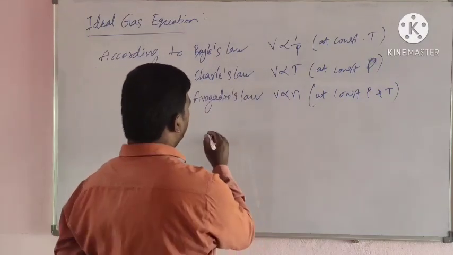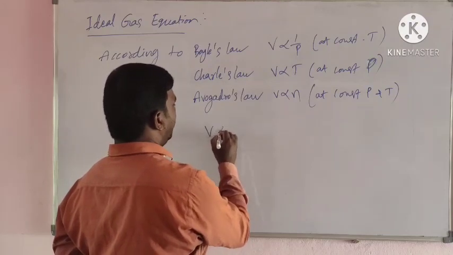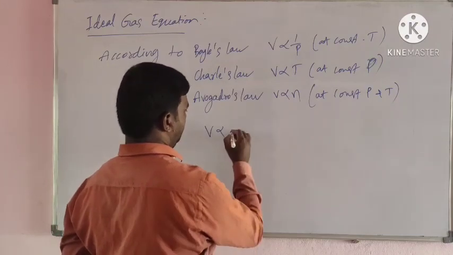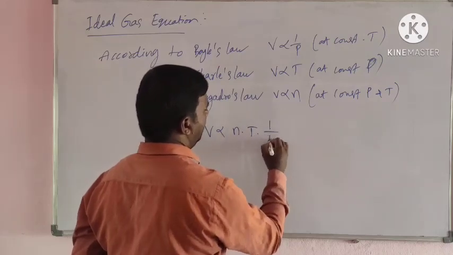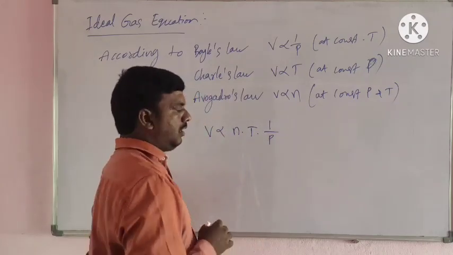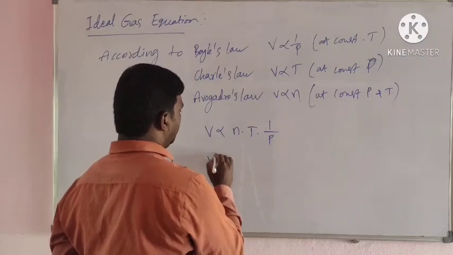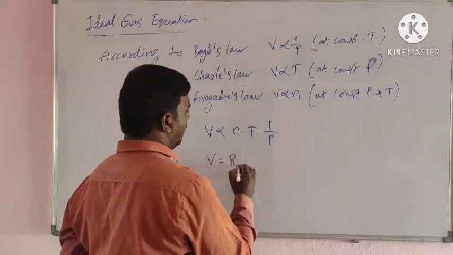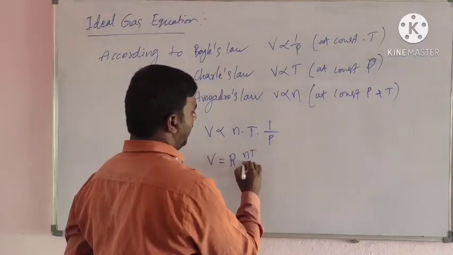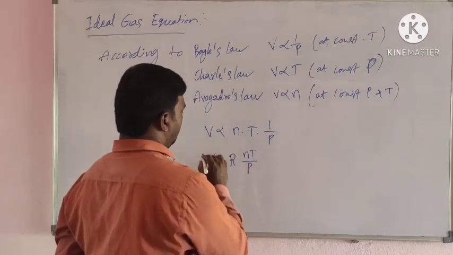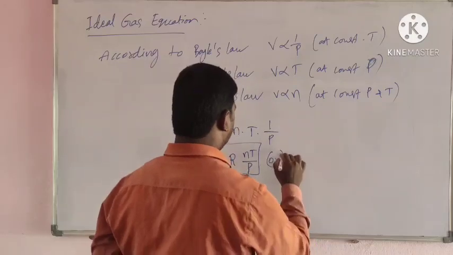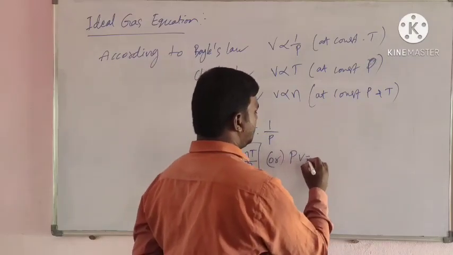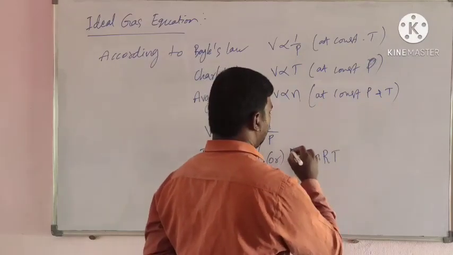These three relations can be written as V is directly proportional to nT by P. It is also written as V equals RnT by P, or PV equals nRT.